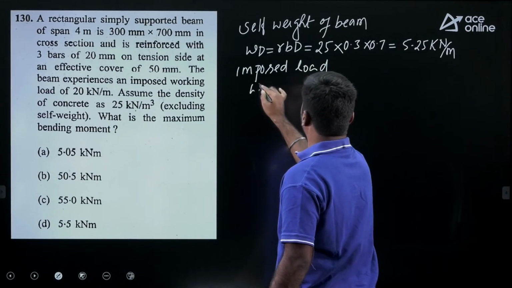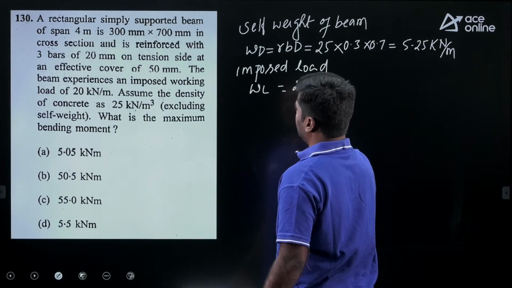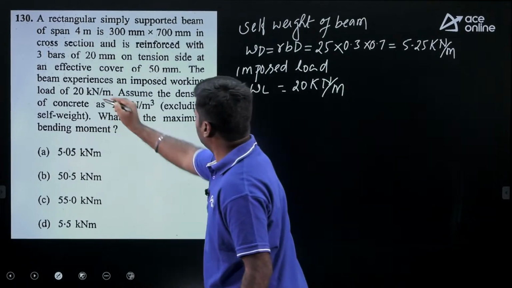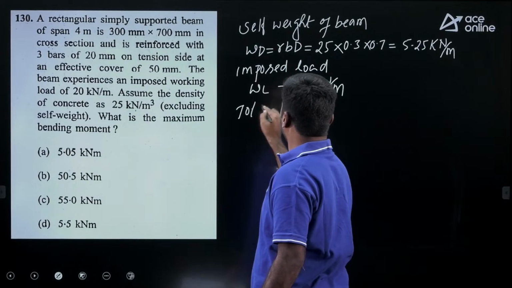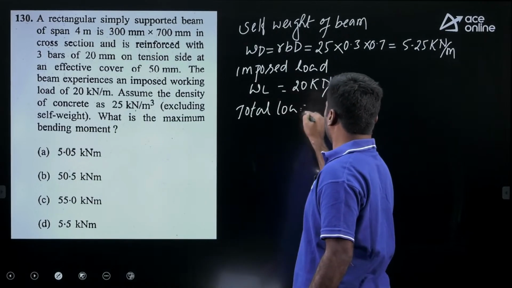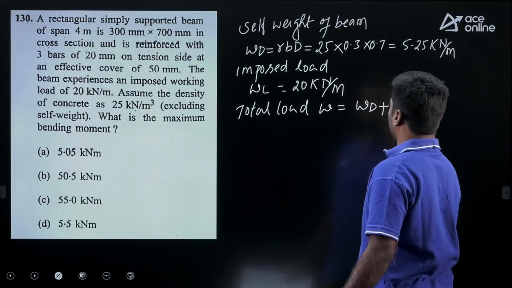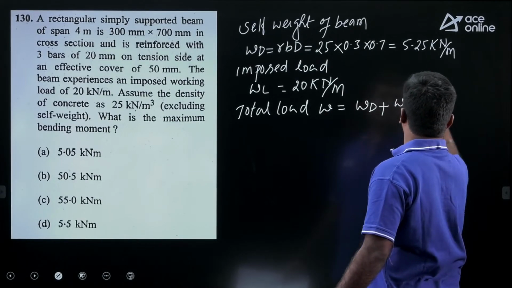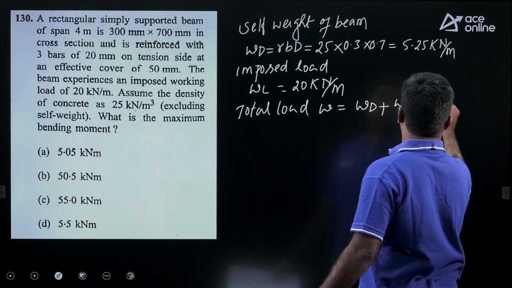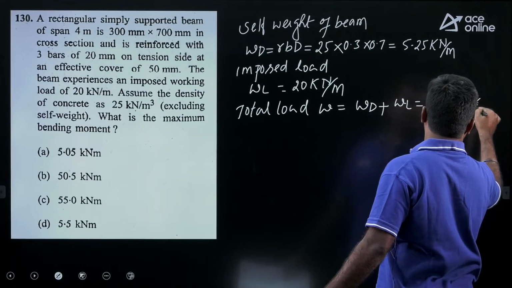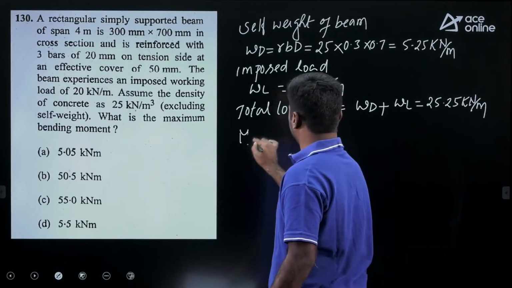Then imposed load given in the question, nothing but live load, WL, that is 20 kilonewton per meter, given here. Then what is the total load? Total load equals dead load or self weight plus imposed load, that is 20 plus 5.25, 25.25 kilonewton per meter. Question is, what is the maximum bending moment?